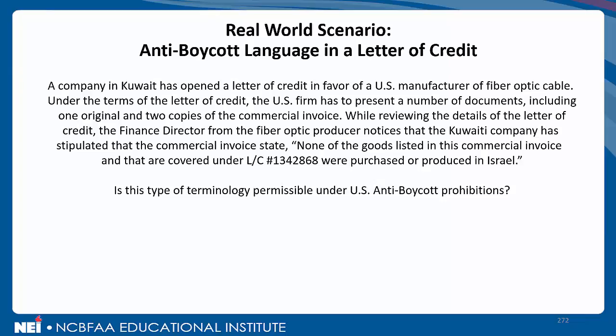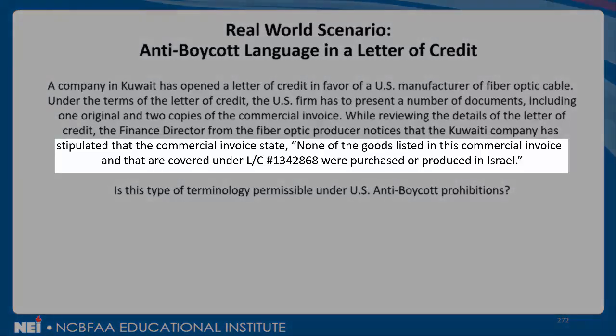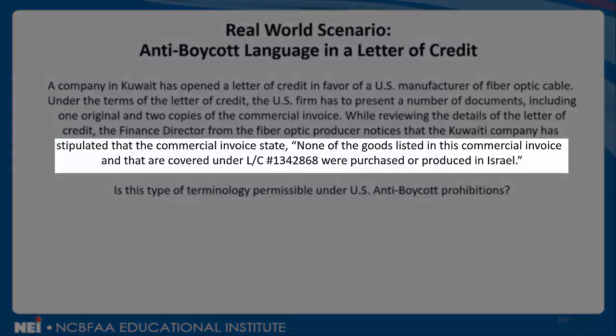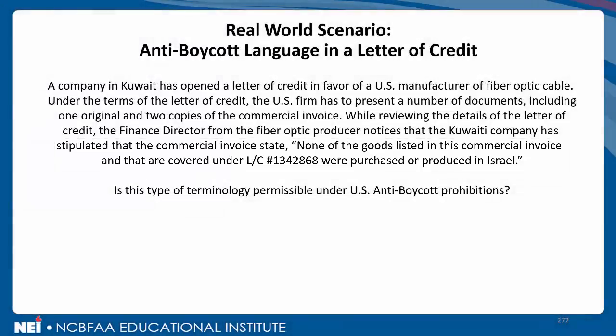However, while reviewing the details of the letter of credit, the finance director from the fiber optic producer notices that the Kuwaiti company has stipulated that the commercial invoice state that none of the goods listed in this commercial invoice and covered under LC number 1342868 were purchased or produced in Israel.